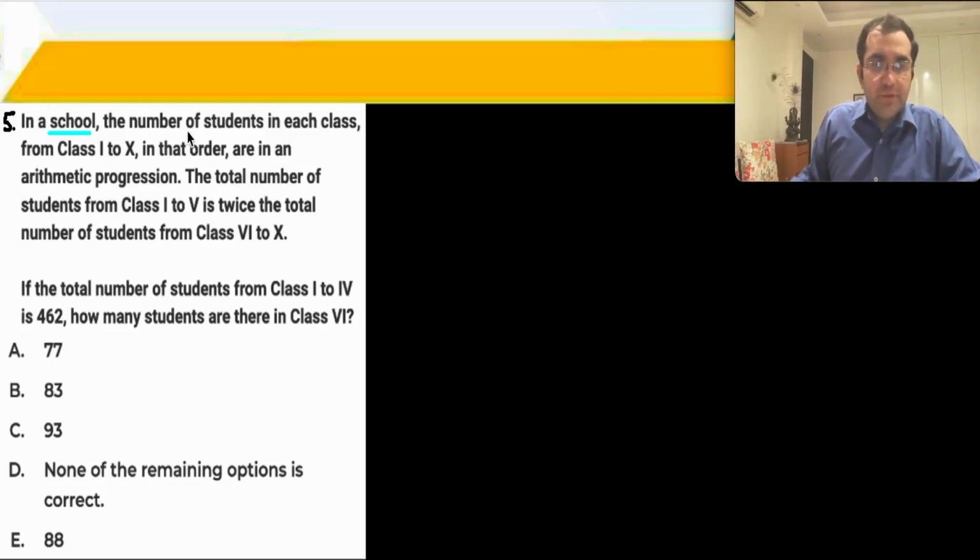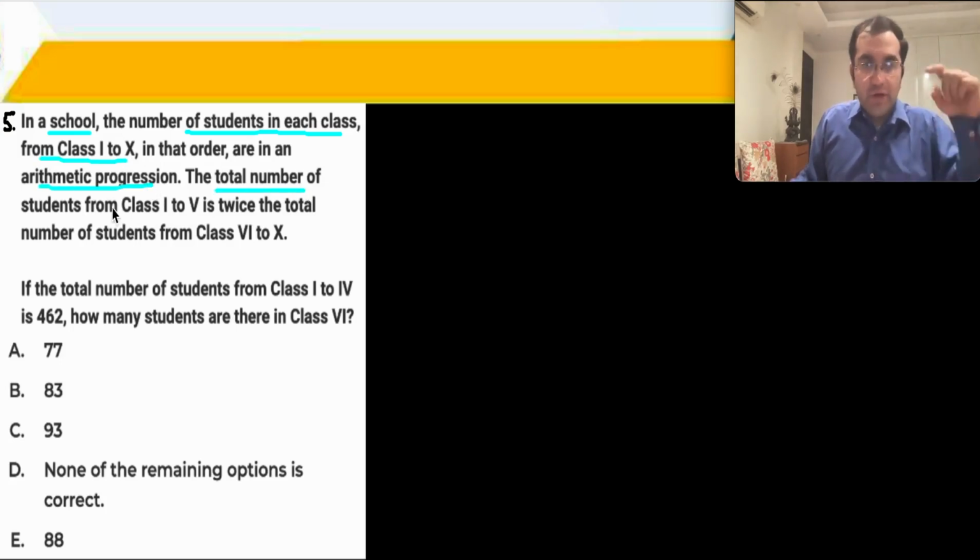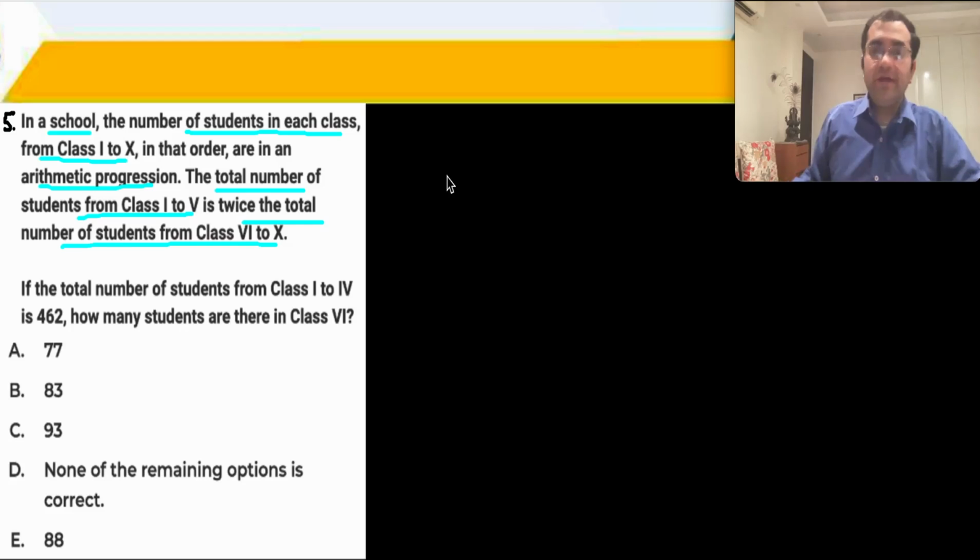In a school, the number of students in each class from 1 to 10 is an AP. Okay. And the total number of students from 1 to 5 is twice that of 6 to 10. That means 1 to 5 has the larger value. So I have classes 1, 2, 3, 4, 5,